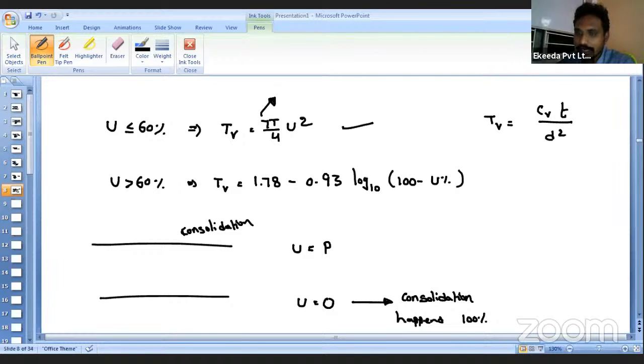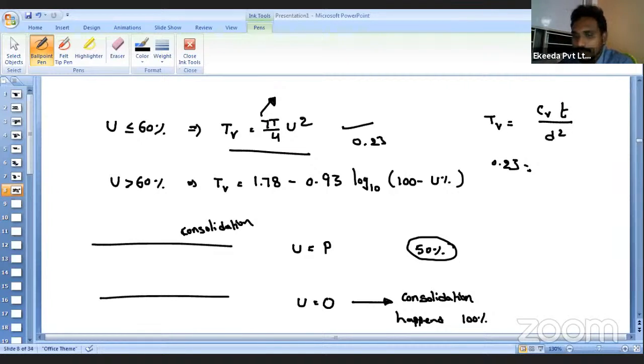Suppose I want to know how much time it takes when my degree of consolidation is equal to 50%. Here, I know how much degree of consolidation should happen, and we want to find in how many years it happens. This 50% is less than 60%, so as the consolidation is less than 60%, you can directly use this formula. Using this formula, let us say you get some 0.23 or something. So here I can say 0.23.